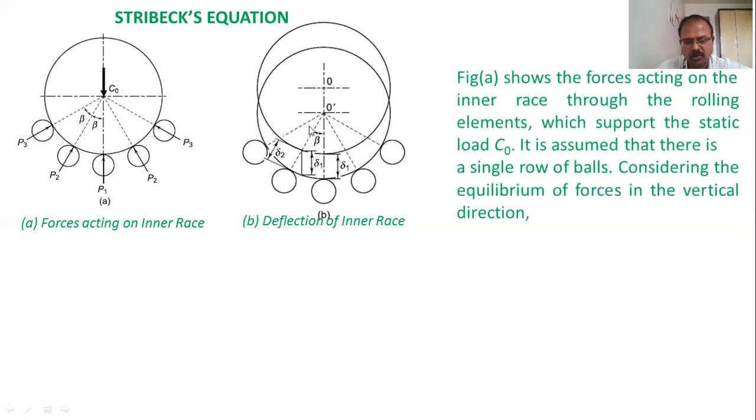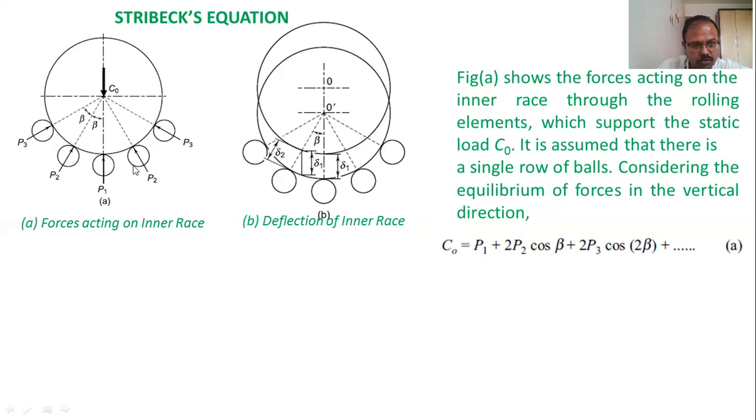If we look at the first figure A, and balance the forces in the vertical direction, then C0 will be equal to P1, which is already vertical, plus P2 resolved along the vertical direction, acting upward.